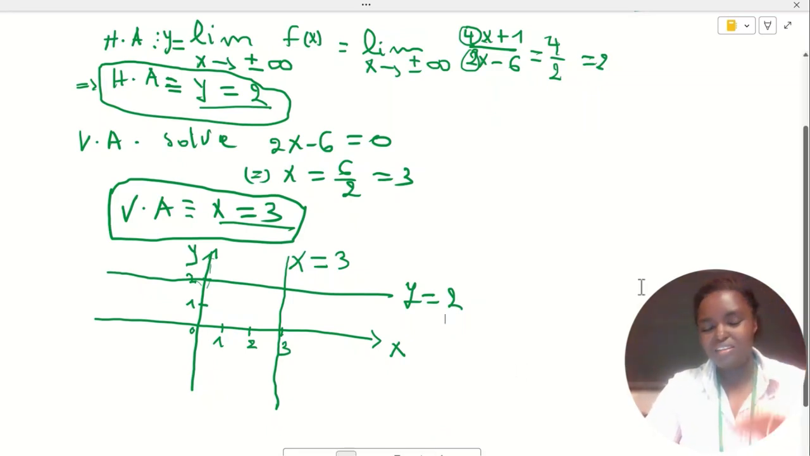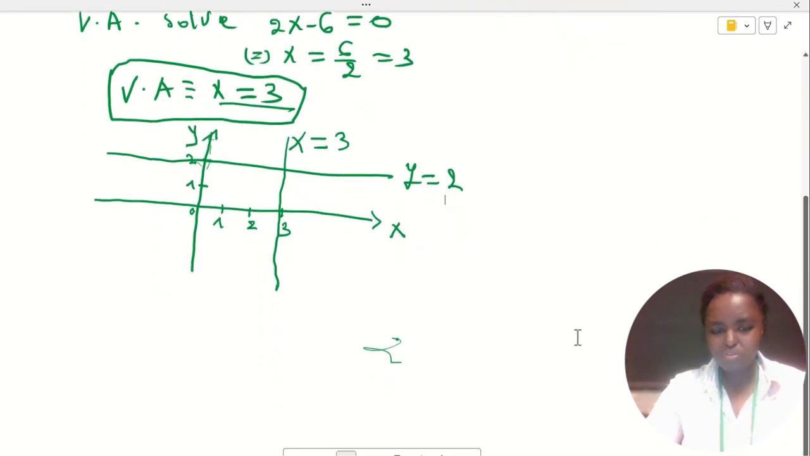I don't have anything to add. We were not asked to sketch the function. We were asked to sketch only the asymptotes. So the asymptotes are those ones. I'm not sketching the function. If you want, you can sketch the function, but don't waste your time if you are not asked to. Just do what you are asked to do. Yeah, so let's move on.